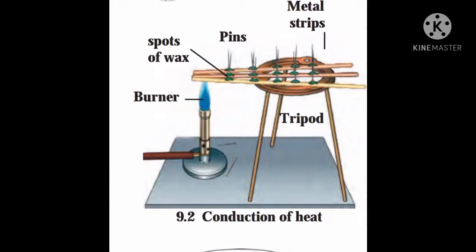So construct the instruments like this and start to heat the metal strips or metal rods with the help of burner, and after that you can see that the pins which are fixed in a wax start to fall. Or we can also arrange this experiment in a different manner.